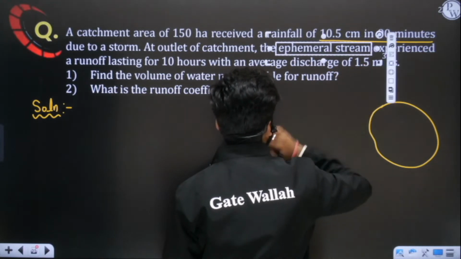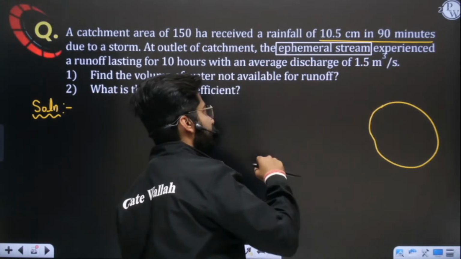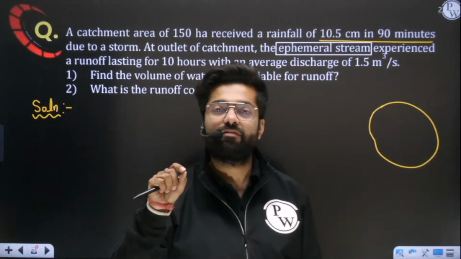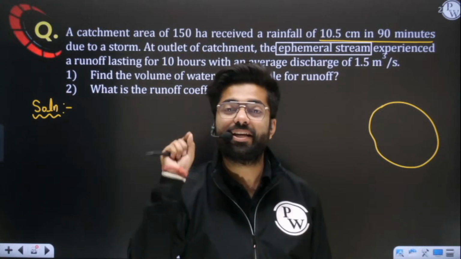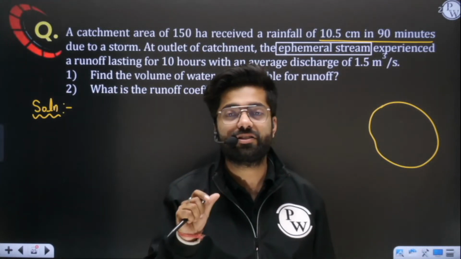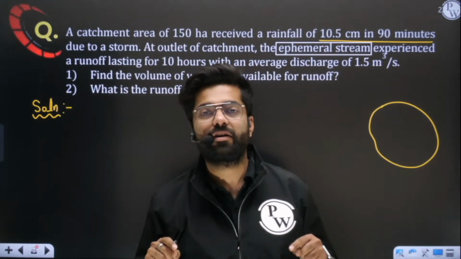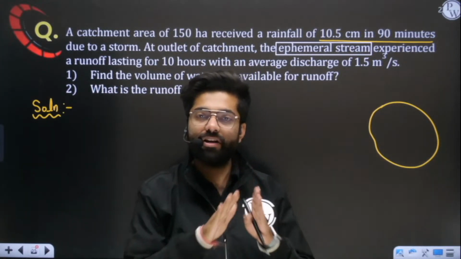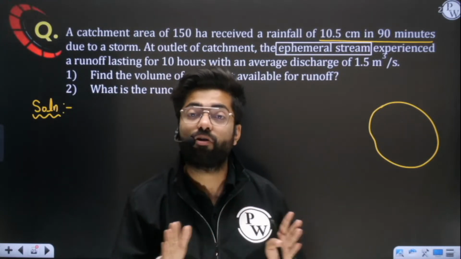But the ephemeral stream you need to understand right now, because it is given in the question. An ephemeral stream is a kind of stream which experiences runoff, flow or discharge only when rainfall is there. Only when rainfall is there. When no rainfall is there, in that stream you will see no water.